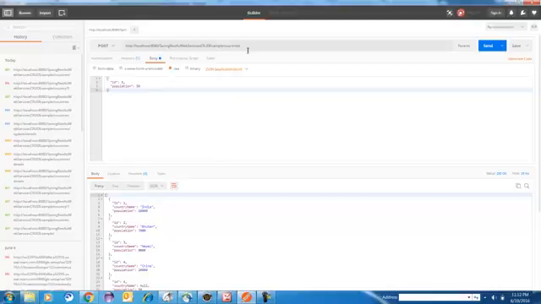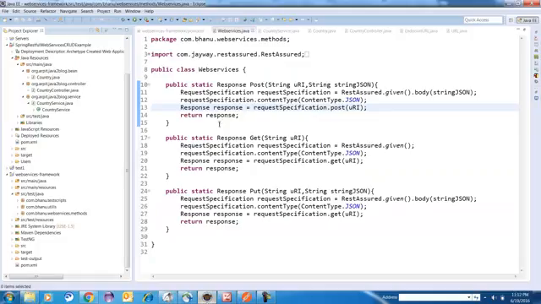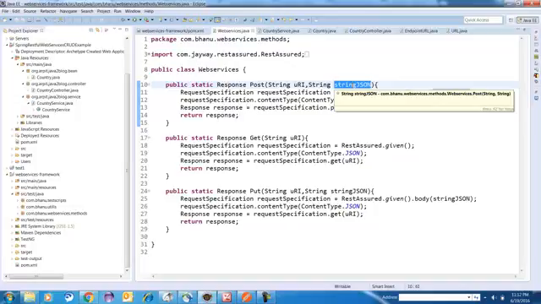So if you look at that post, it requires an endpoint URL and it requires a body. So similarly, I have to design one method called post. Post requires a URI, that is nothing but the endpoint URL, and a string JSON, which is nothing but your body. So the body is nothing but your JSON. So JSON we need to supply in terms of a string.